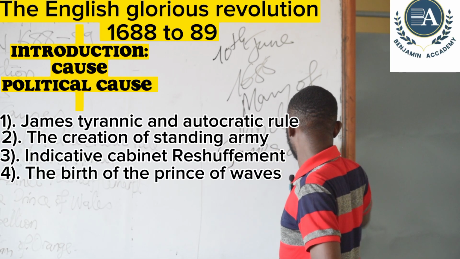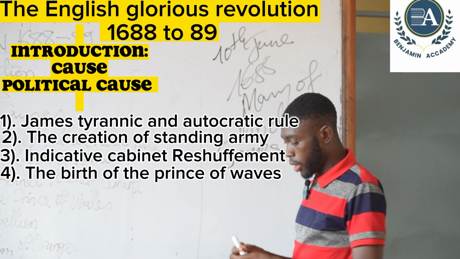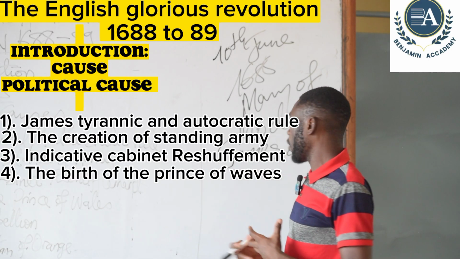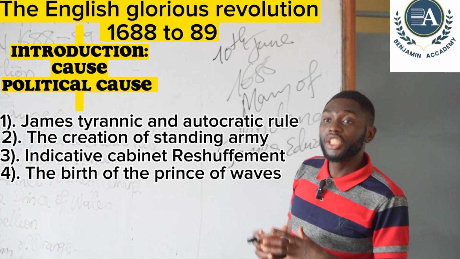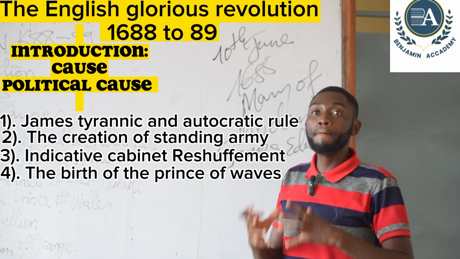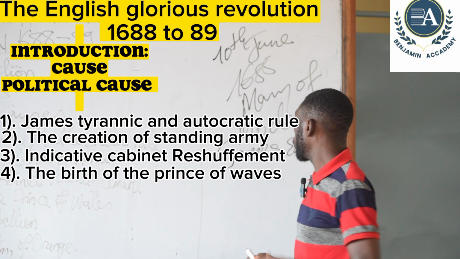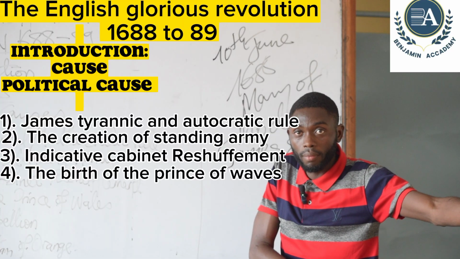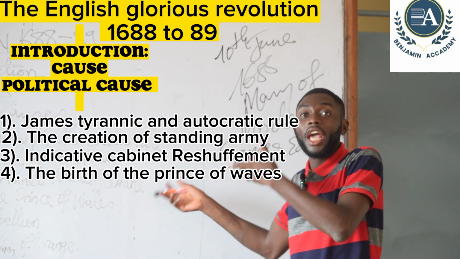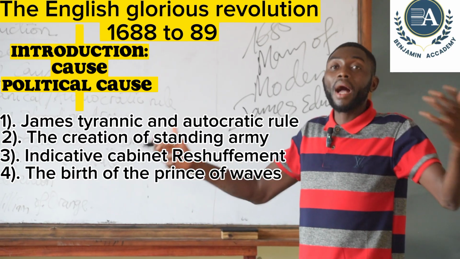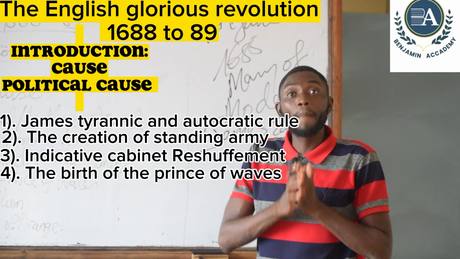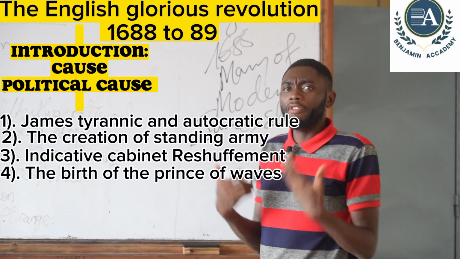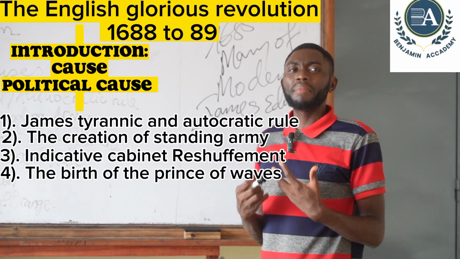James Edward, or we call him the Prince of Wales. This was the immediate cause of the revolution, because before the Prince of Wales or James Edward was born, James had two daughters, Mary and Anne. These two daughters, they were not having more powers to succeed the throne as the son. Since this child was born, he was having the upper hand to succeed the throne over the sisters, Mary and Anne. So when the child was born, the people of England received the birth of this child with mixed feeling.